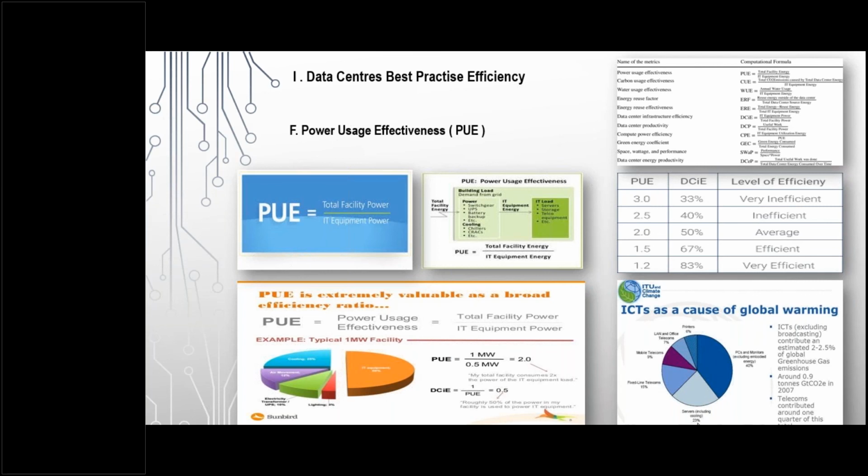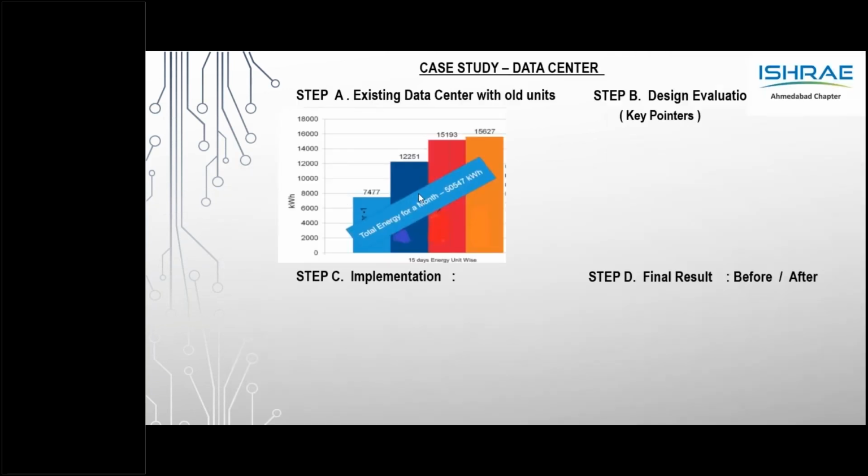So you will have to keep a check on the type of cooling, the placement of the type of the PAC, containment, all those things we talked about. We will have to closely look at that, because cooling accounts for 23% in a data center, and it's also a cause for global warming. So it is very important to keep a check on the PUE and other important parameters we talked about.